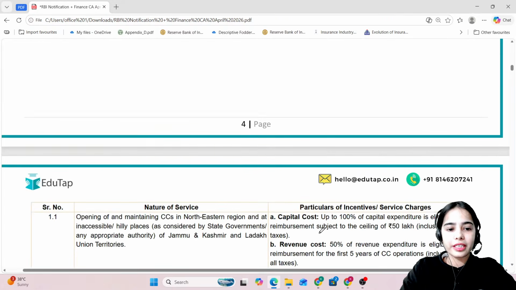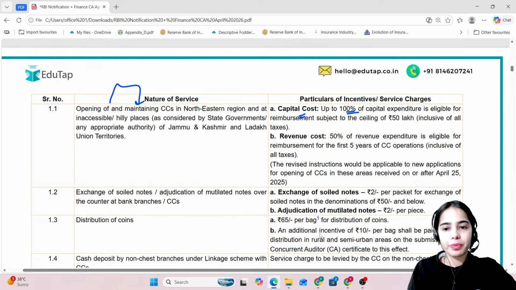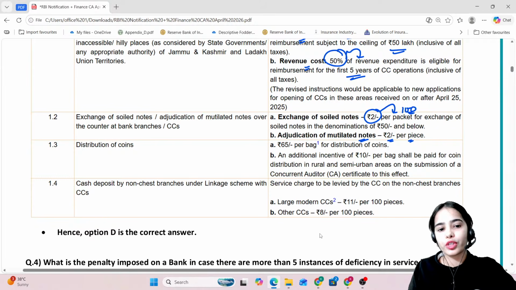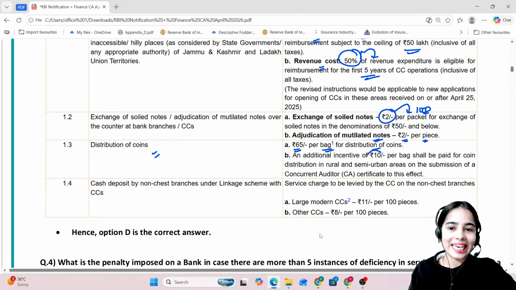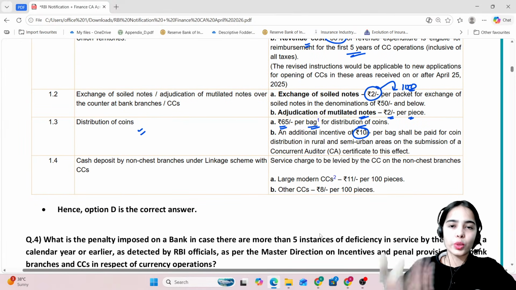Now, scheme of incentives. So basically, incentive is provided for opening and maintaining of the currency chest in the far off areas. The capital cost is covered 100%, but there is a ceiling of 50 lakh. Revenue cost is covered 50% for the first 5 years. And for the exchange of soiled notes, there is 2 rupees per packet of 100 notes. And for the mutilated notes, 2 rupees per piece. For the distribution of coins, 65 rupees per bag, and the additional 10 rupees incentive for the distribution of coins in the rural semi-urban areas.